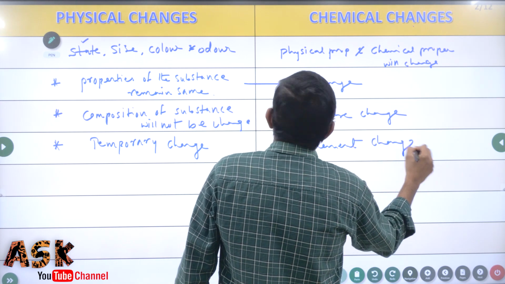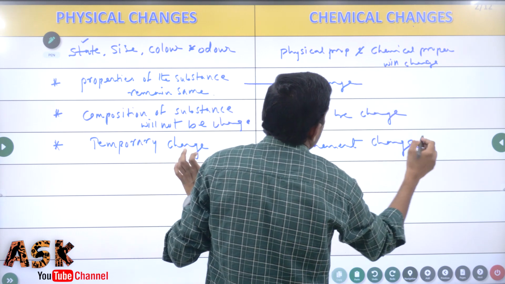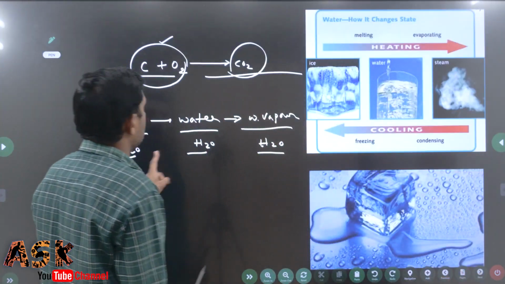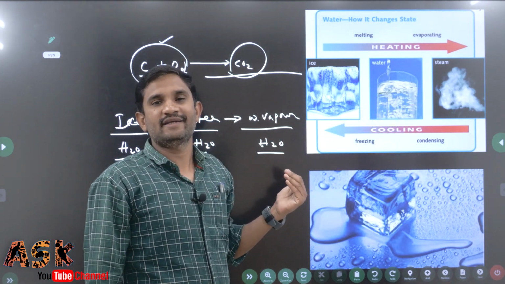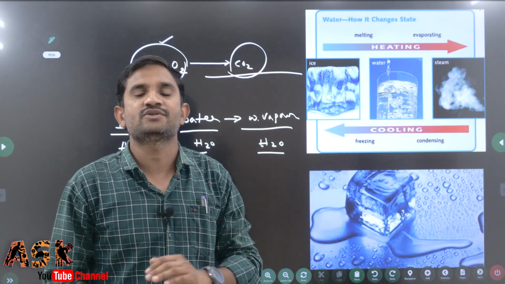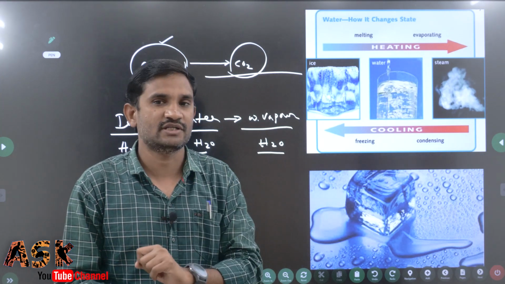Physical changes are temporary changes, chemical changes are permanent changes. As you can see here, ice turns into water, and water easily turns back into ice. Water turns into water vapor, and again water vapor turns into water. It is so easy, that's why it is only a temporary change.